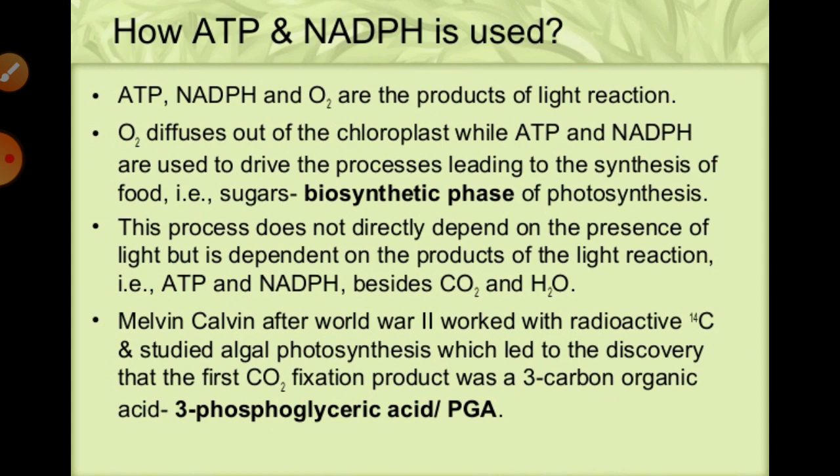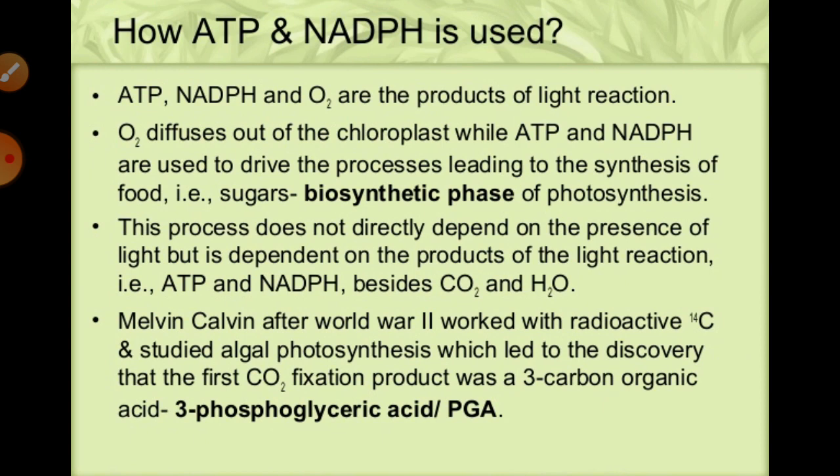Those products of the light reaction are utilized during the dark phase, especially the ATP and NADPH. Along with that, carbon dioxide and water lead to the development of food, the glucose or sugars, as we already know that sugar or glucose is the first product of photosynthesis.